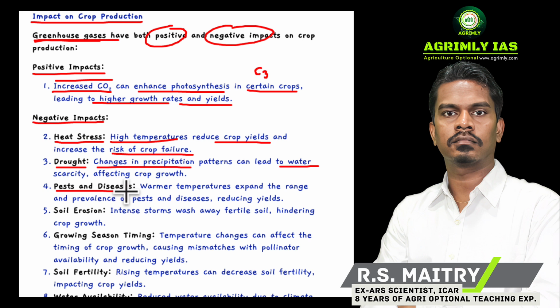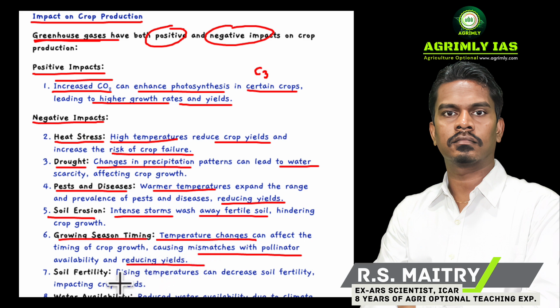Pest and disease occurrence: warmer temperature expands the range and prevalence of pests and diseases, thus reducing yield. Soil erosion: intense storms wash away fertile soil, hindering crop growth. Growing season timing: temperature changes can affect the timing of crop growth, causing mismatches with pollinator availability and reducing the yield. Soil fertility: rising temperature can decrease soil fertility, impacting crop yield.